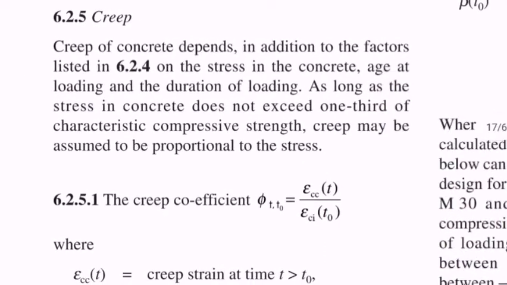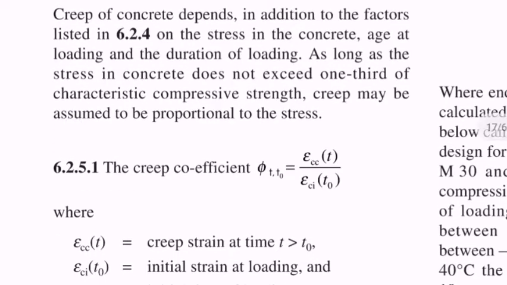This doesn't apply to our problems at UG level. According to that, the product of the modulus of elasticity and the creep coefficient will be the loss of pre-stress, as discussed just now.